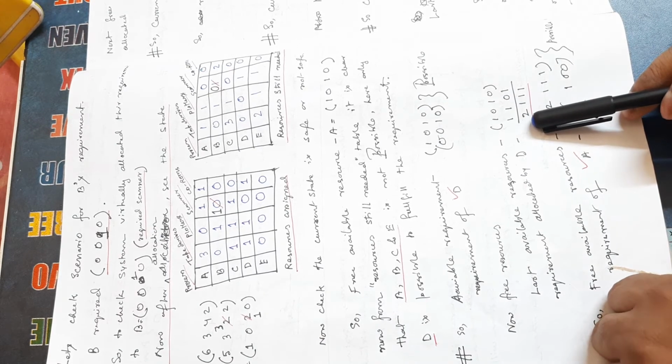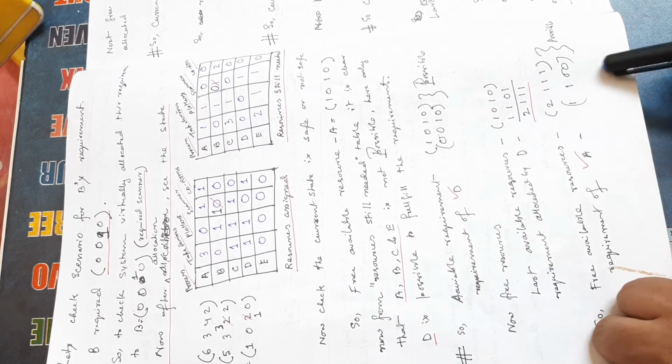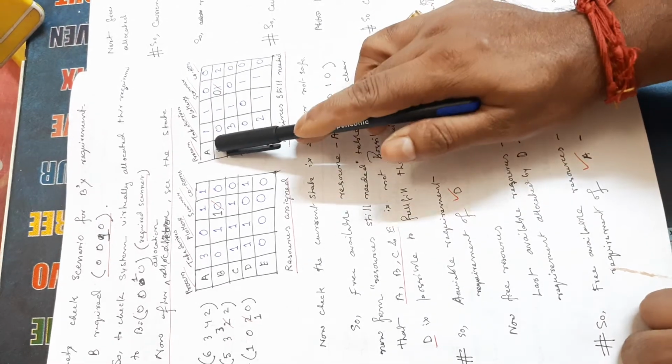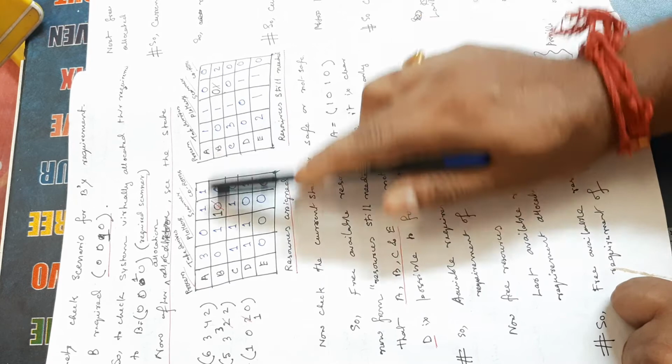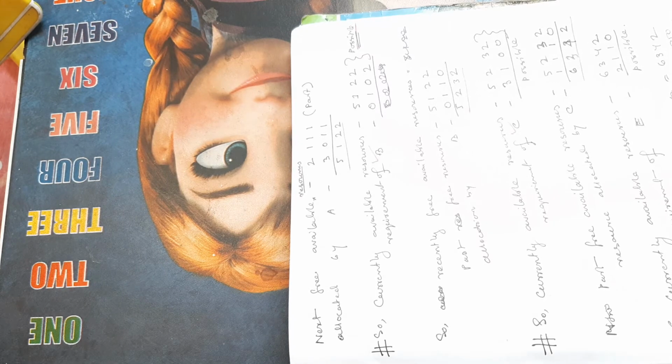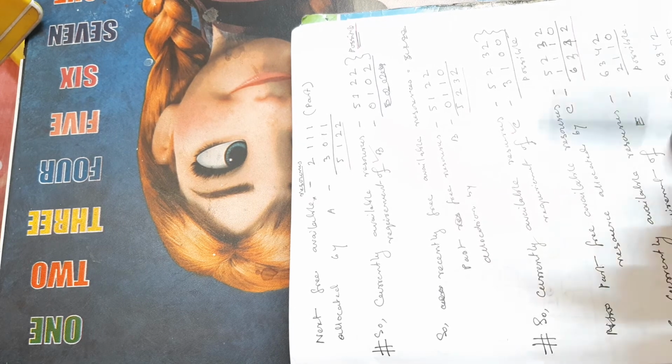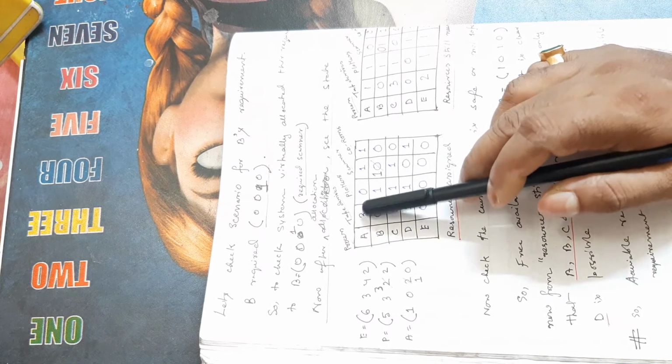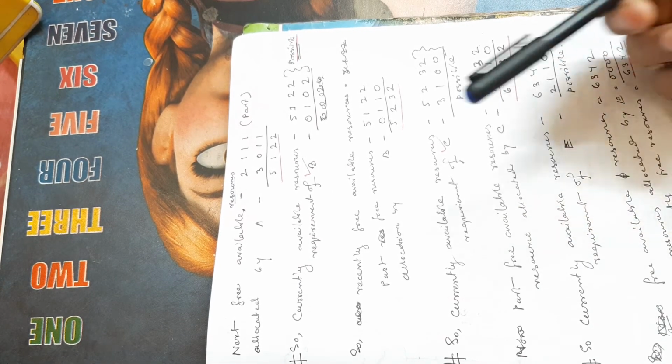The availability of tape is 2 and plotter is 1, so we can start A. After A finishes, it obviously releases all the resources held by A. Right now my available resource is 2111, and the resources allocated to A which will be released are 3011. I add these released resources, so my available resource is now 5122.